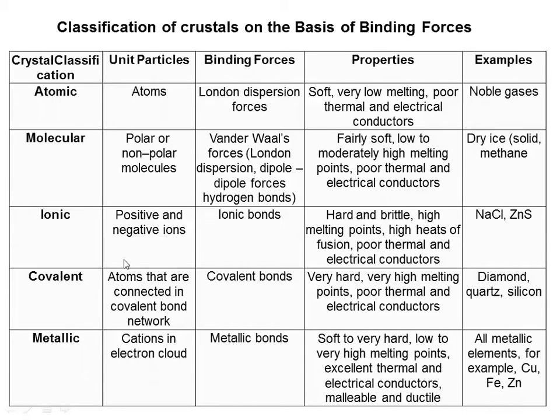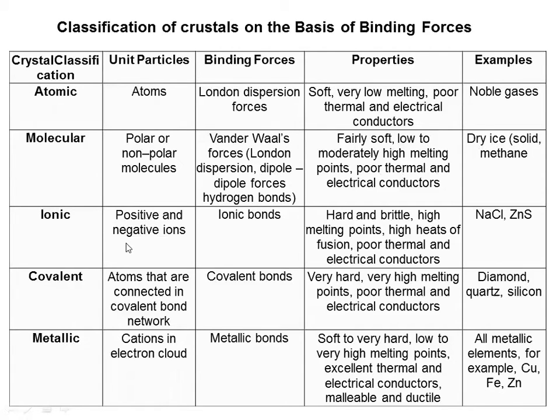Now, the properties of all the types of crystals are summarized here in a table. So, if we have atomic particles, they can have London dispersion forces of attraction between them. So they are soft, very low melting point, poor thermal and electrical conductors. Examples are the noble gases. The molecular crystals can be polar or non-polar, and they have van der Waals forces, that is the London dispersion, dipole forces, and the hydrogen bonds. They are fairly soft, low to moderately high melting points, and poor thermal and electrical conductors. Examples are dry ice and solid methane.